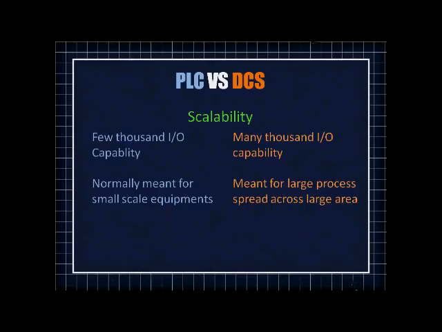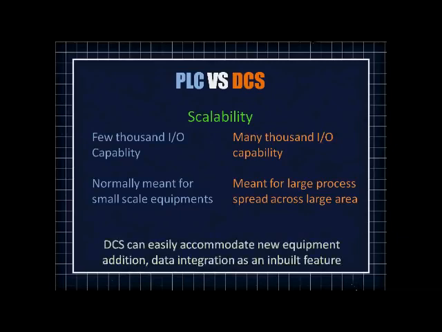It is not meant for small scale equipment. DCS can also easily accommodate any new equipment because the software package or the hardware package which is provided with a DCS is much more capable than a PLC. We can easily add any new controller, or we can set up a new networking area.